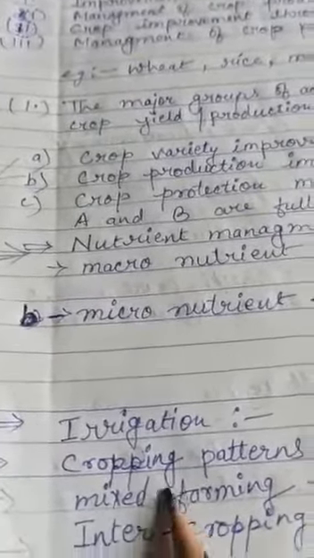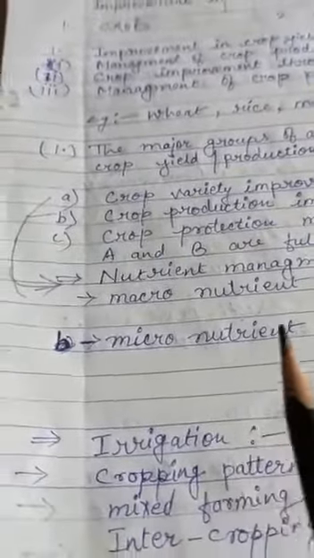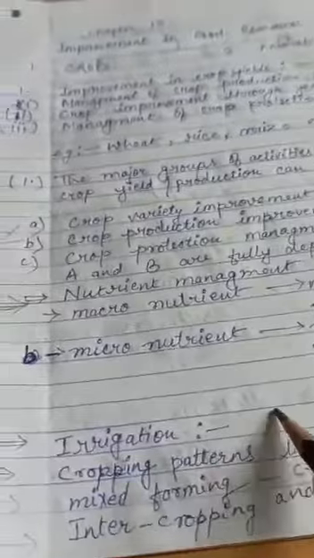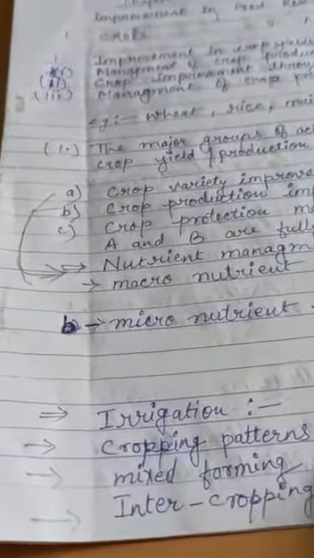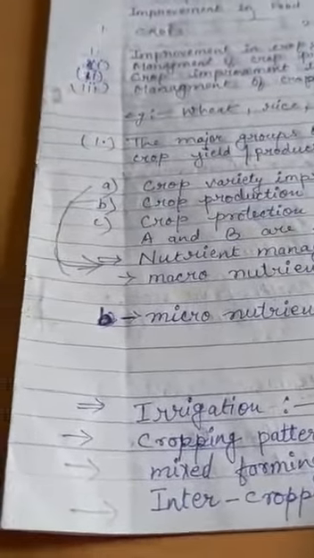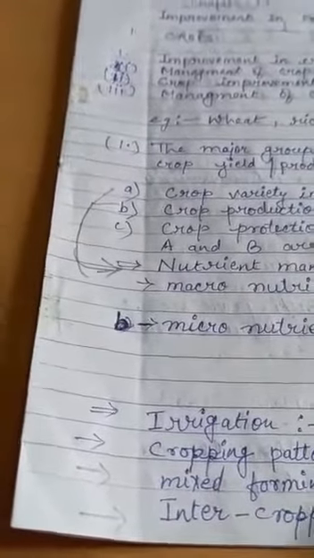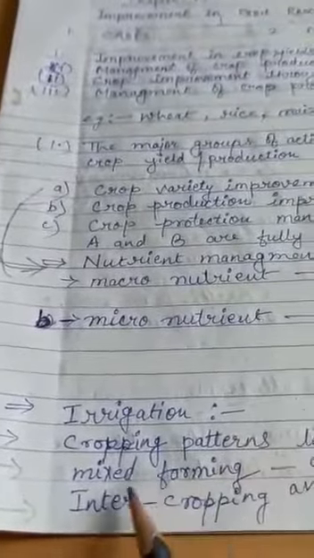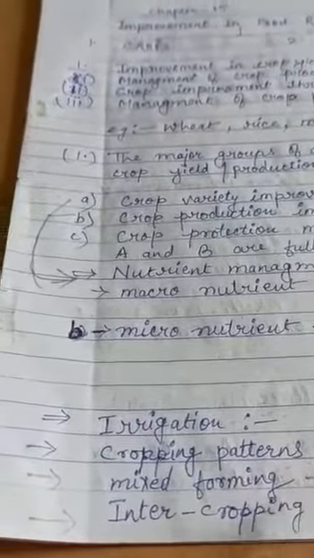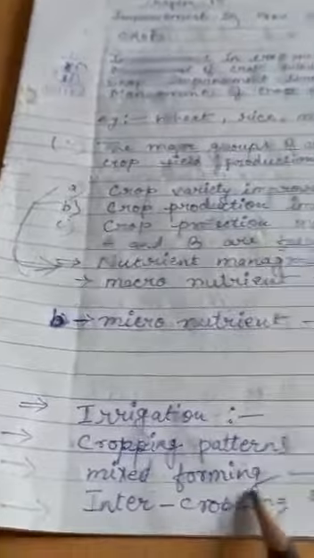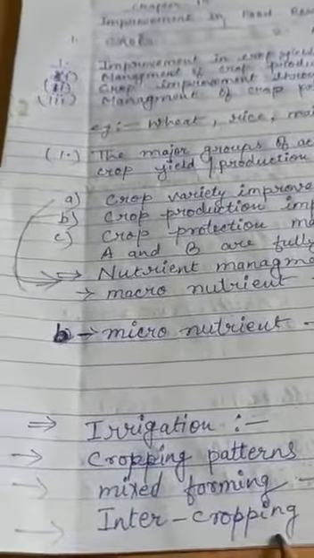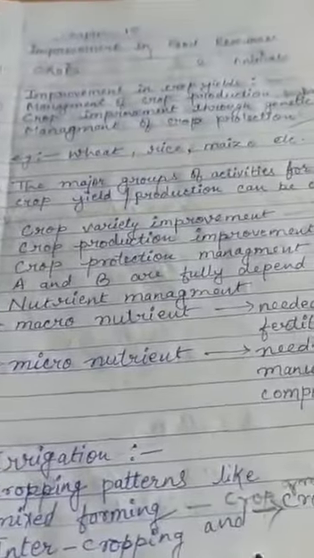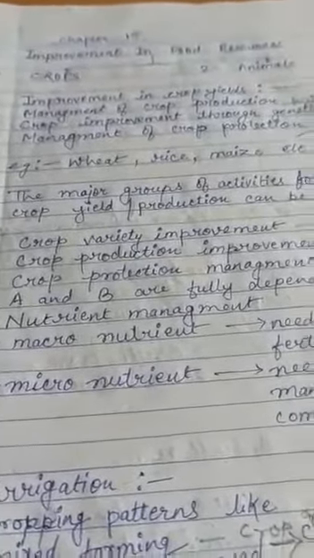Cropping patterns means how we cultivate our crops in a good manner. First one, mixed farming, which means that two or more crops are cultivated simultaneously in the same field. Intercropping means crops which are cultivated simultaneously during the cultivation.